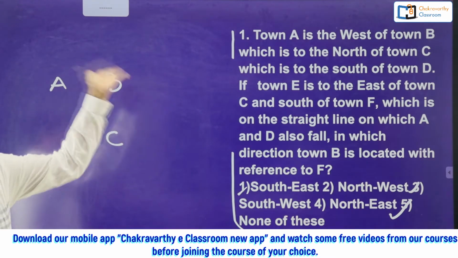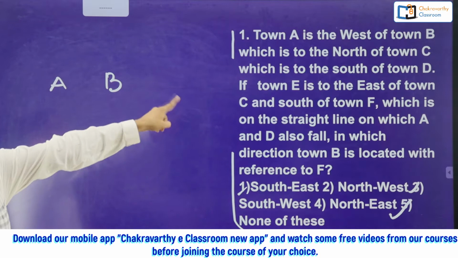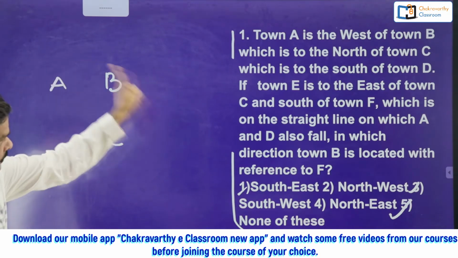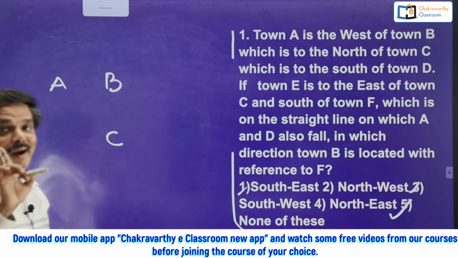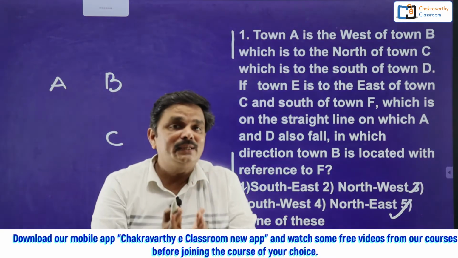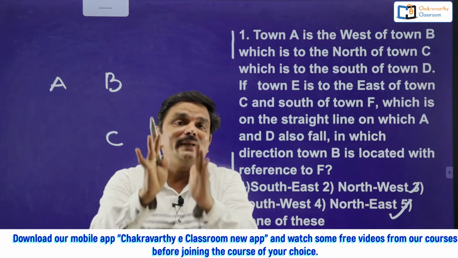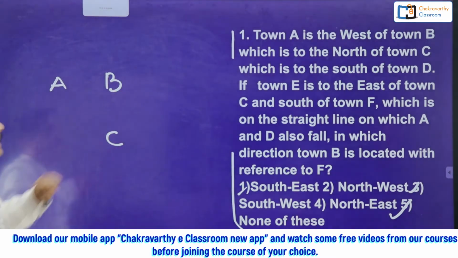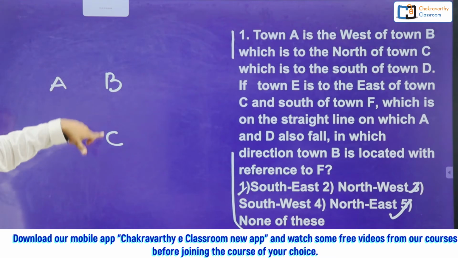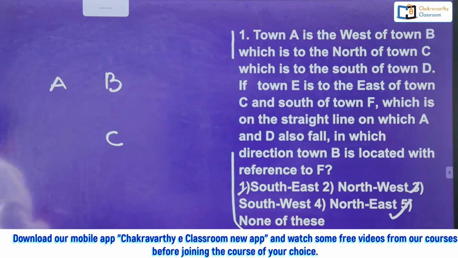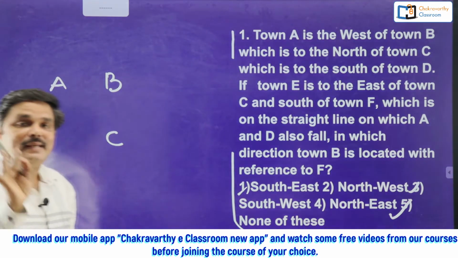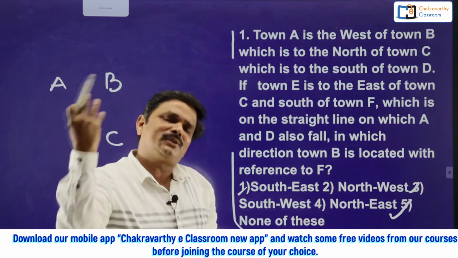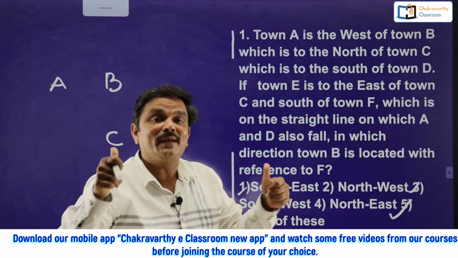North of town C. Again they are talking about C. Town B is to the north of town C, which is to the south of town D. It's very important. C is to the south of D there. That means D is to the north of C. But already to the north of C, B's place is confirmed. Again they are saying that D is to the north of C, or C is to the south of D. Where shall I keep D here?